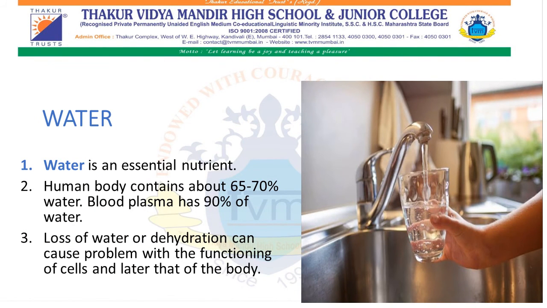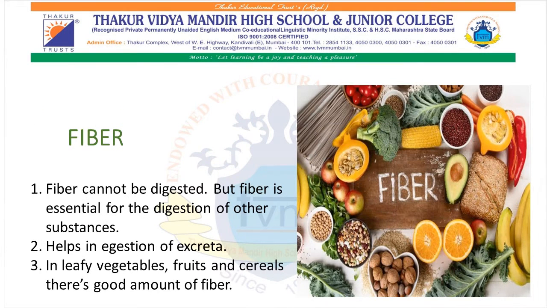Water. Water is a very essential nutrient. Loss of water causes problems in the functioning of the cell and then in the body. Though fiber does not provide any nutrient because the human body cannot digest it, it is very essential in the digestion and excretion of waste material. What is fiber actually? It is a complex carbohydrate.